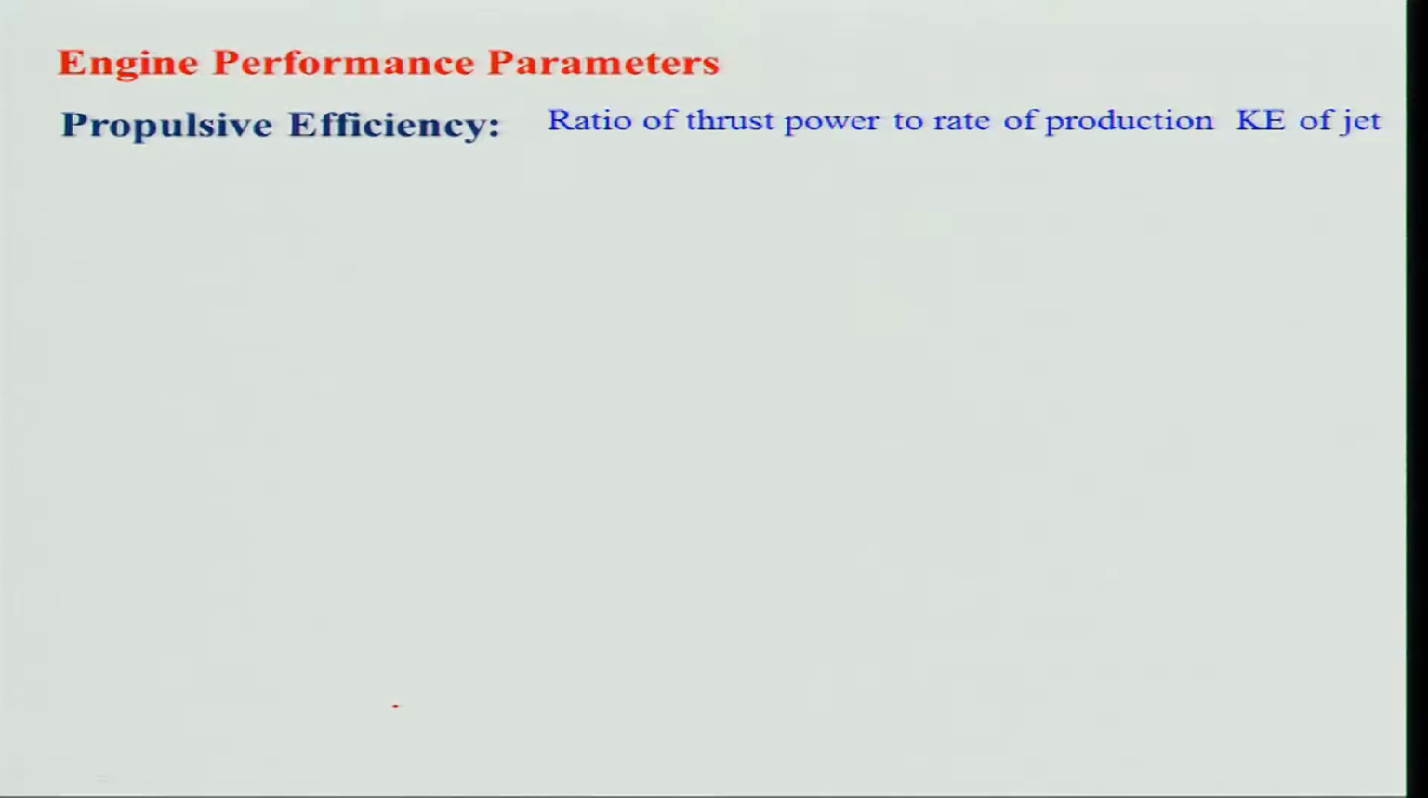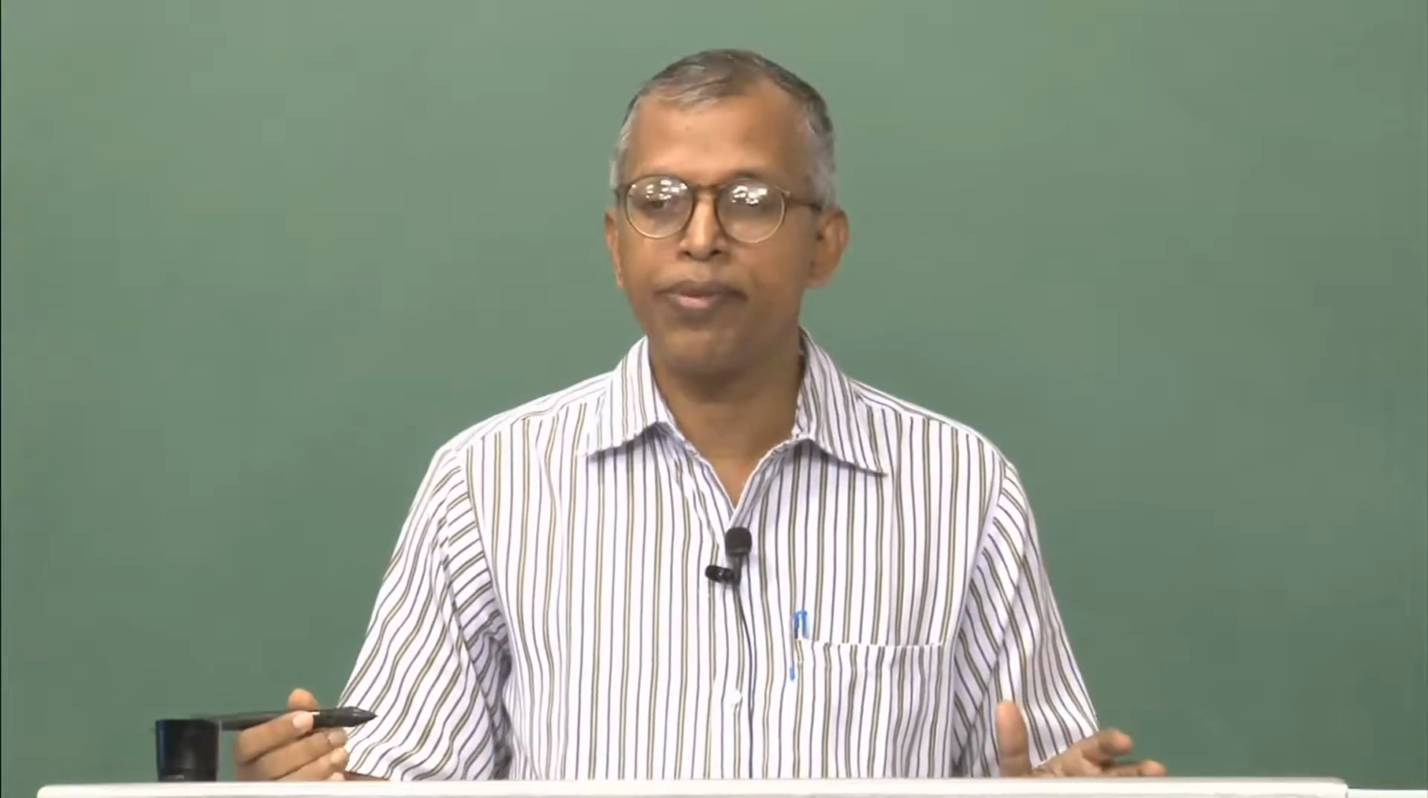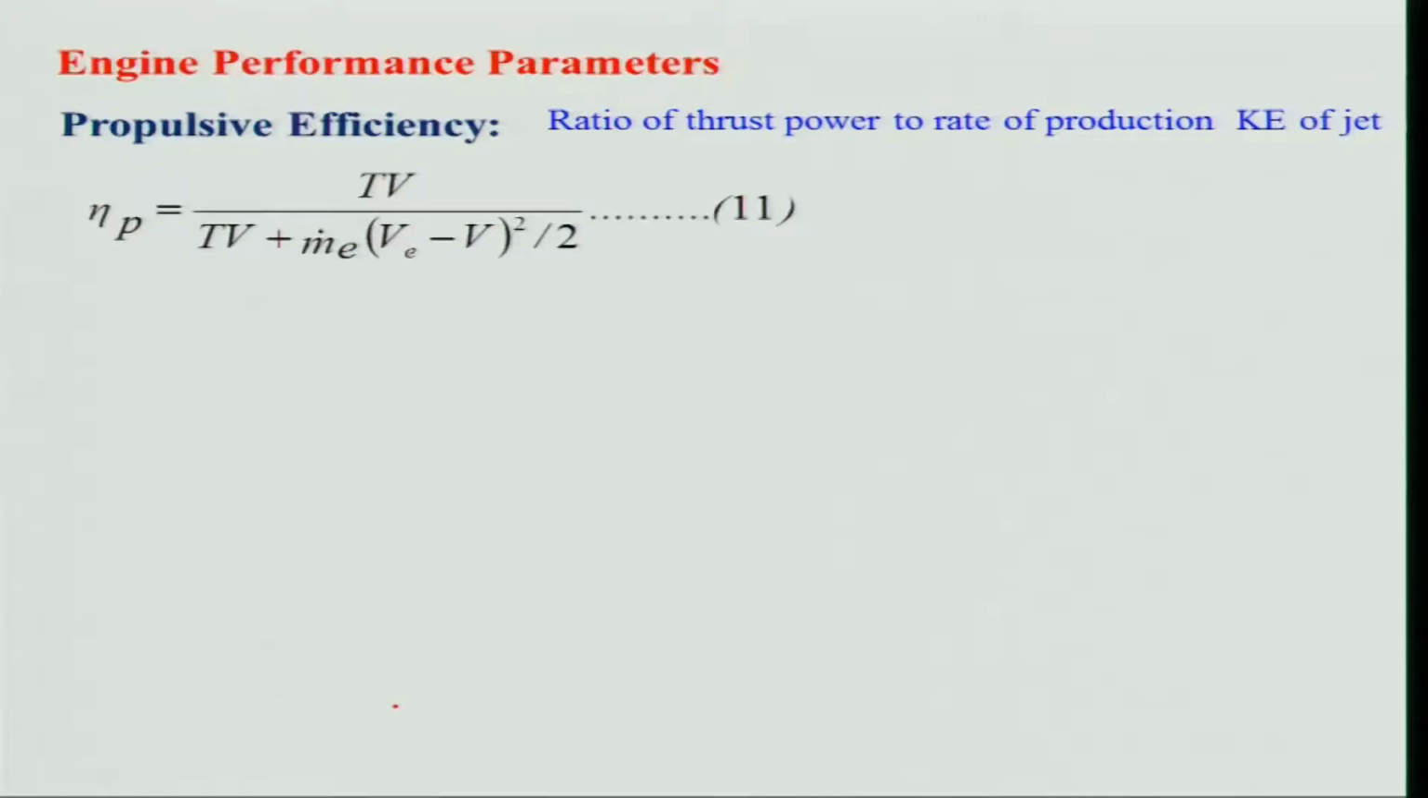And what is that? That is basically the ratio of thrust power to the rate of production of kinetic energy of the exit jet, because that is why you call it a jet engine, or jet propulsion. In some places people talk about it, we use the kinetic energy, and then from that we will be getting the thrust power, right, as a ratio. So, mathematically, thrust power means thrust into velocity. This is nothing but your thrust power,